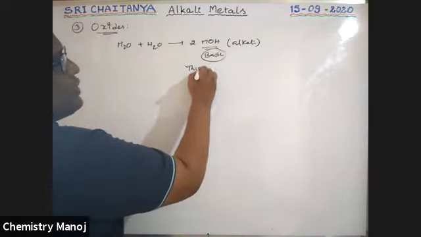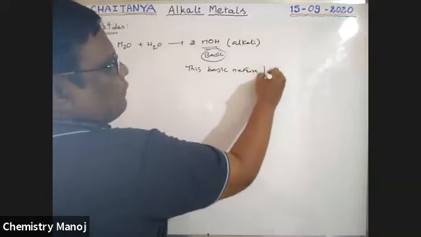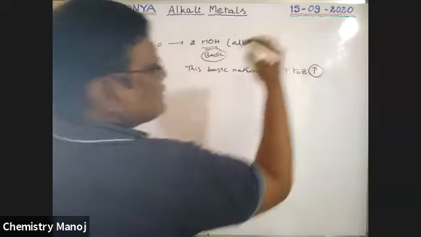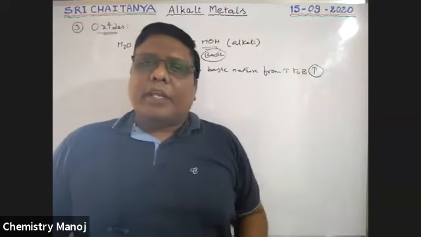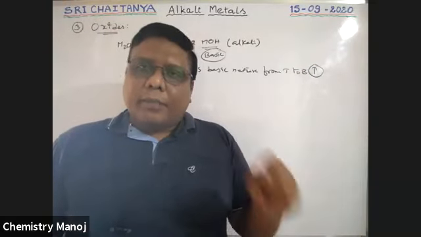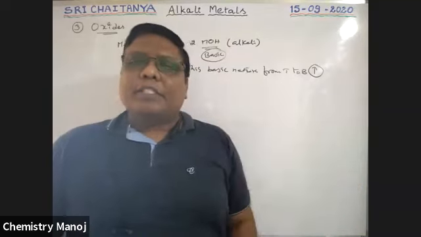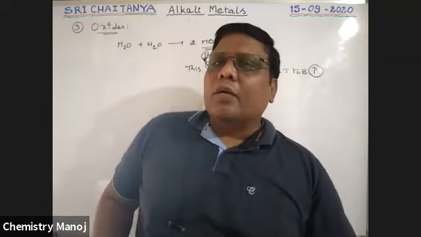This basic nature from top to bottom increases. The basic nature of these hydroxides from top to bottom increases. Very, very important. That means lithium hydroxide is less basic and cesium hydroxide is more basic.